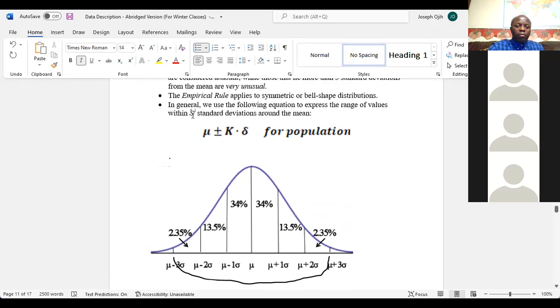So when you want to express values that involve k standard deviations of the mean, we use this formula: mean plus or minus k times standard deviation.